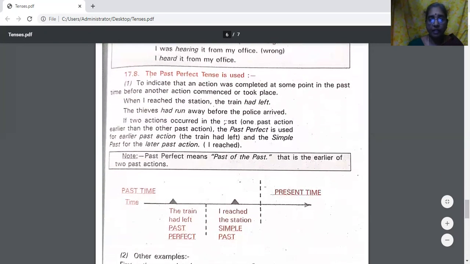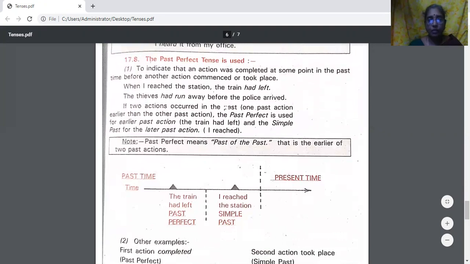The past perfect tense is used to indicate that an action was completed at some point in the past before another action commenced or took place. Past perfect. Even in the fill in the blanks in the verb forms, generally you get this type of sentence. So you have to be a little alert.